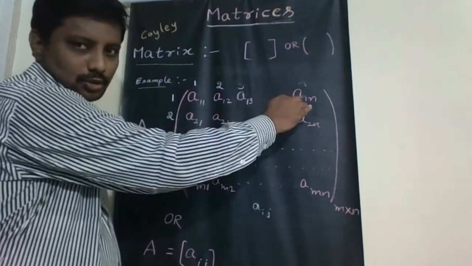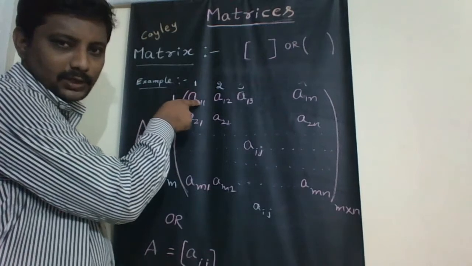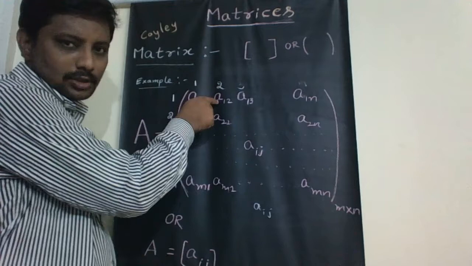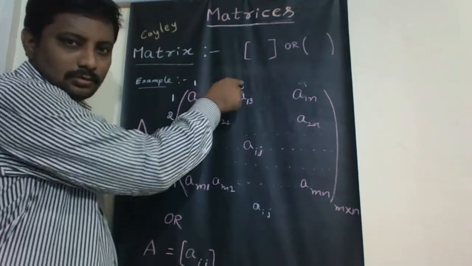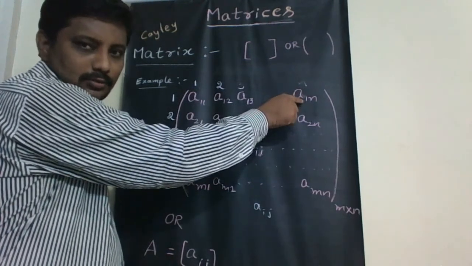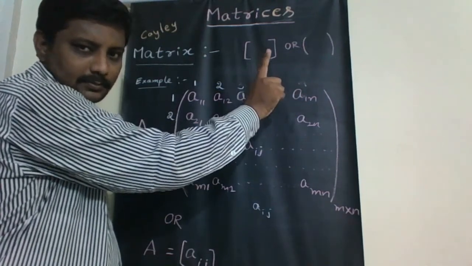In the first column, A11 is the first row first column element, then the second row first column element, the third row first column element, up to the nth row first column element.